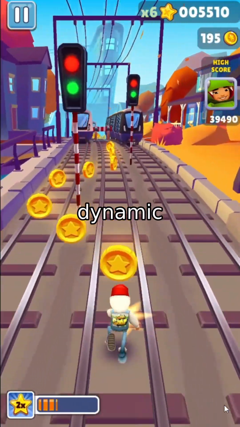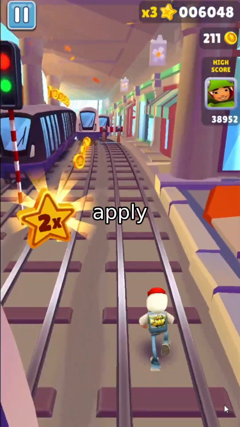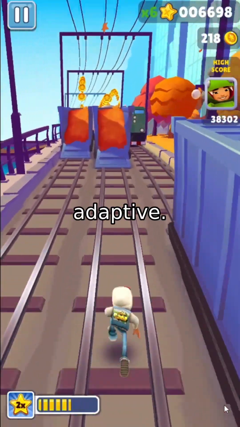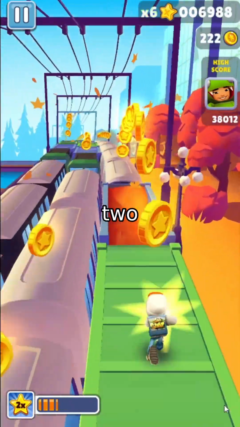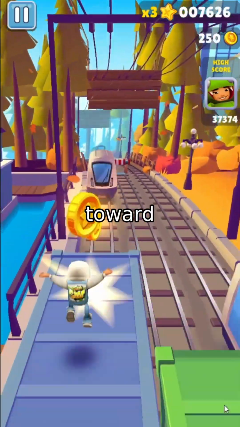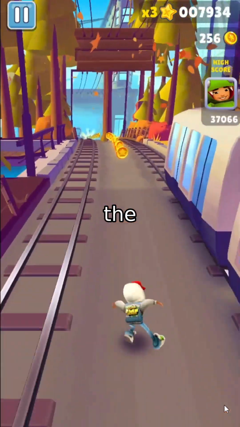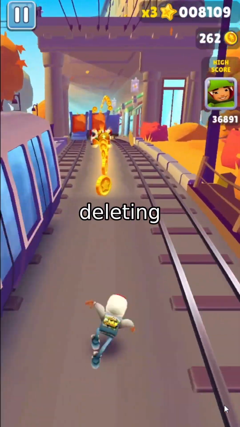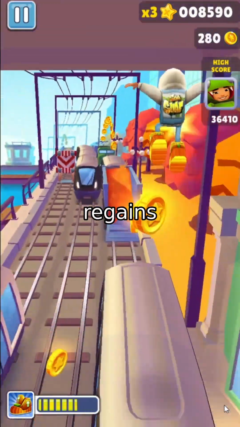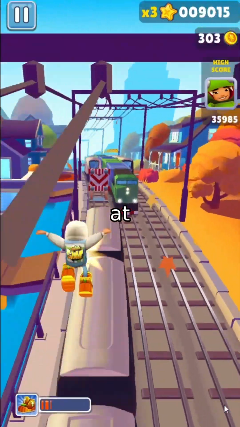Only then do we apply dynamic neuron masking. Instead of permanently pruning neurons, like cutting a wire, we apply a gating mechanism that temporarily suppresses their influence during decoding. The gate is adaptive. It's controlled by a sigmoid function that combines two signals: current bias score and memory consistency. So if the model starts drifting toward a stereotype, the gate tightens. If the bias is transient or contextually justified, the gate stays open. And because we're not deleting neurons, just modulating their output, everything can be restored. The model regains full capacity when the bias is gone. It's reversible, lightweight, and runs entirely at inference time.